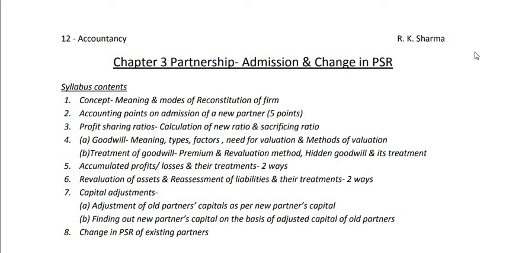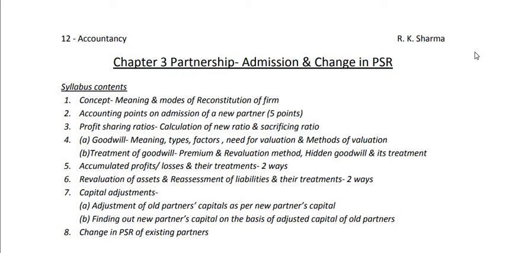In accountancy, we have completed all the 4 chapters in partnership. Chapter number 2 was completed in the school when the manual classes were going on. Chapter number 3, 4 and 5 I have completed online. But while completing chapter number 3 and 4, audio visual explanation was not given. Only a PDF was provided.